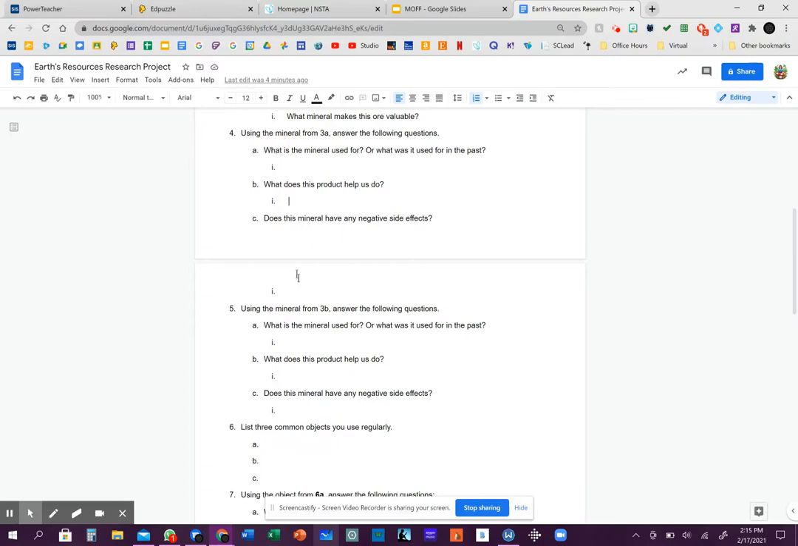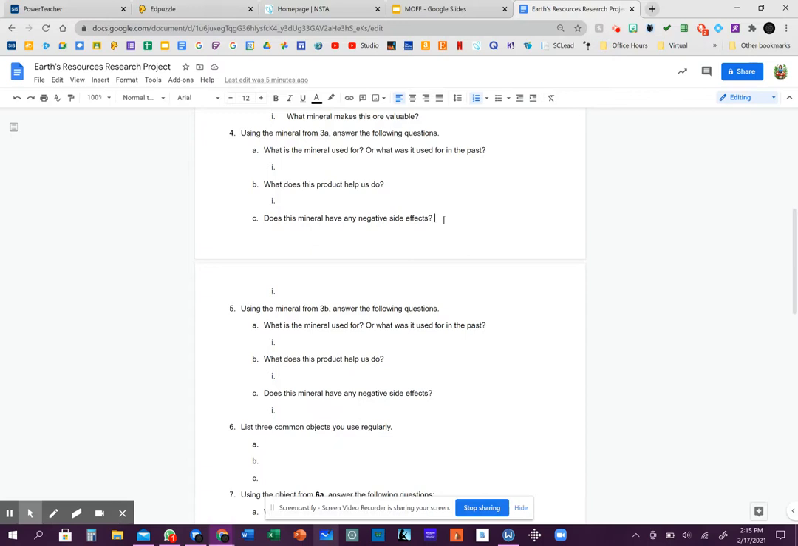Use your common sense with this stuff. It's not asking you to come up with some great, grand, wonderful explanation. I'm asking you about everyday objects because I want you to think about what you use every single day that we are pulling out of the ground. So we're talking about the resources we use from here on Earth. Does this mineral have any negative side effects? Do some more research.